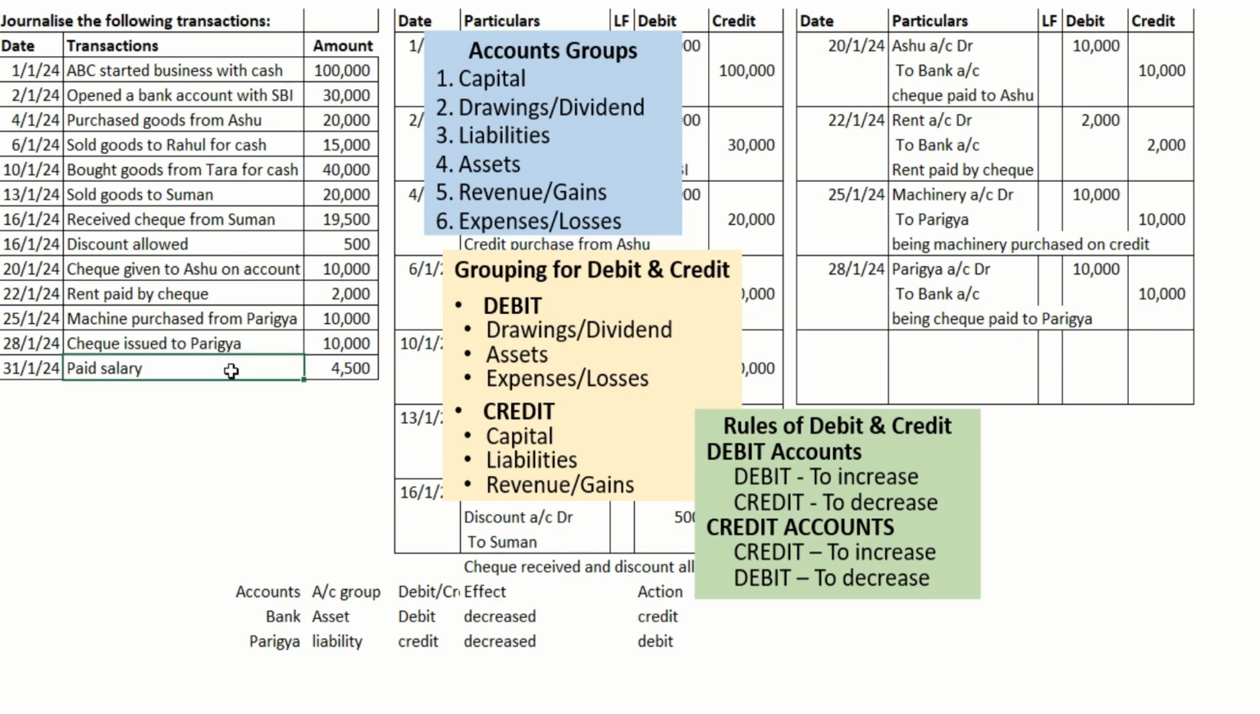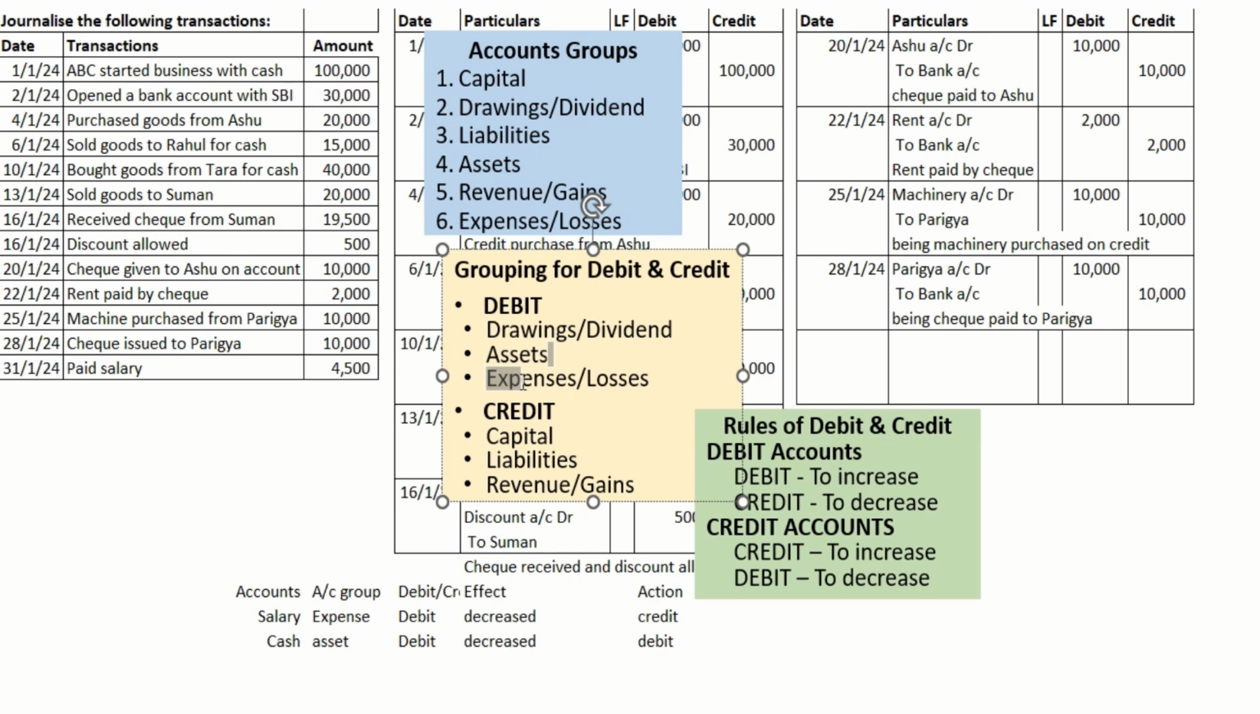Next transaction, paid salary. Salary is an expense, you know. It is clearly written paid salary, which means we paid the salary. Since it does not mention by way of check, it should be cash. So salary, an expense, is created and we are making a cash payment, so our cash balance is getting decreased. Cash, we know, is an asset.